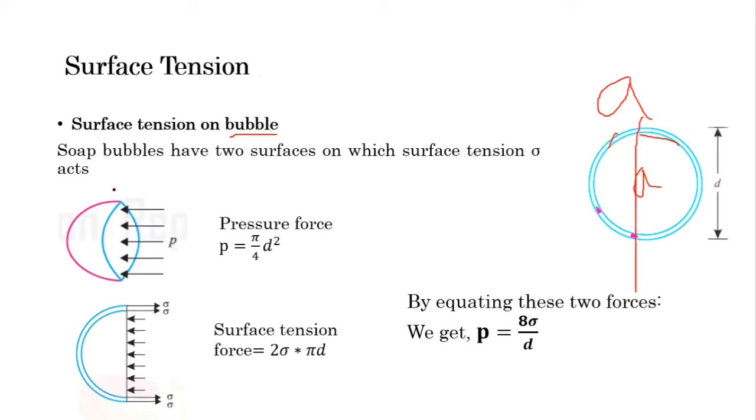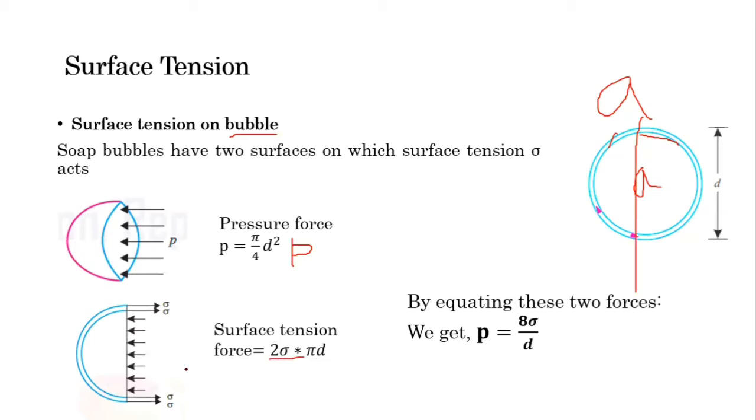In this portion, P is the intensity of pressure, and here the pressure force is pi by 4 d square into intensity of pressure P. And surface tension, here surface tension is sigma into length, but here there are two surfaces, so we have to multiply by 2: 2 sigma into pi d.